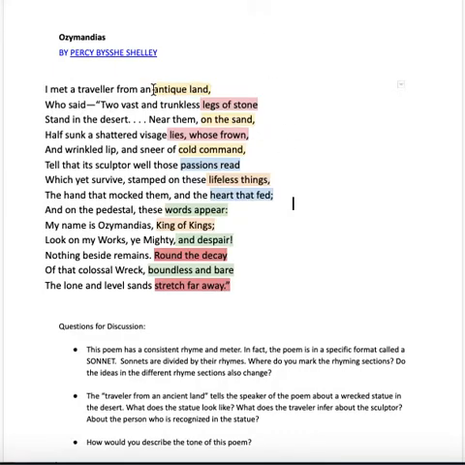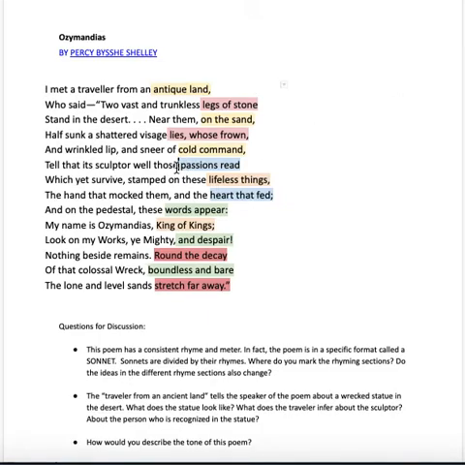So in the first section, this is pretty standard. Antique land rhymes with antique stand. Legs of stone, well, there's a half rhyme here. Lies, whose frown? So stone and frown have this kind of half rhyme thing going on. And then we've got cold command. So antique land, on the sand, and the sneer of cold command. All of these things form the first section. But you'll notice it's not an even number. This is a 5-line beginning. And that's very rare. It's not a traditional way to do a sonnet.